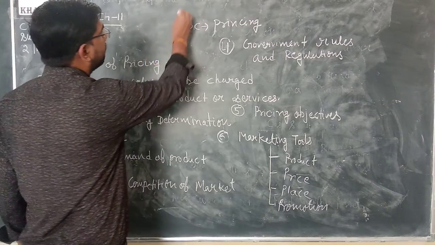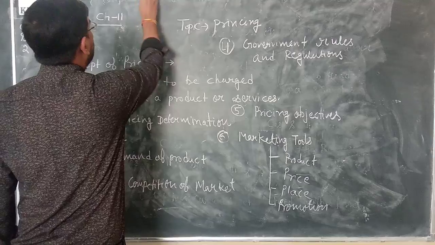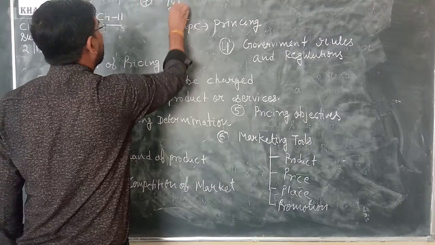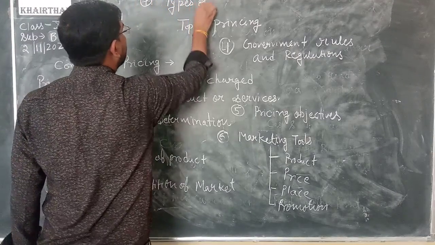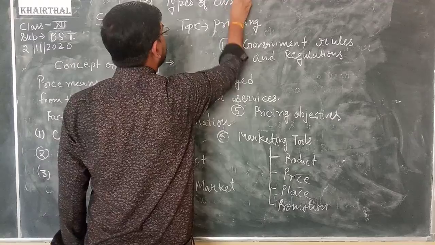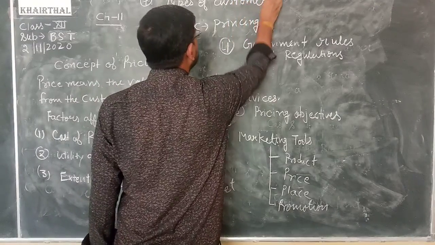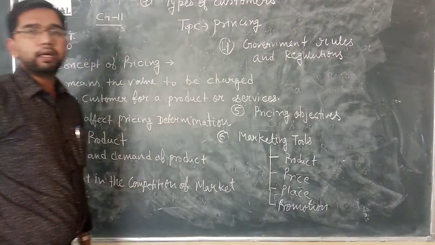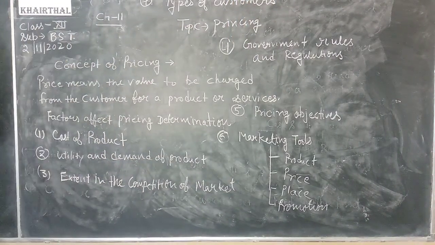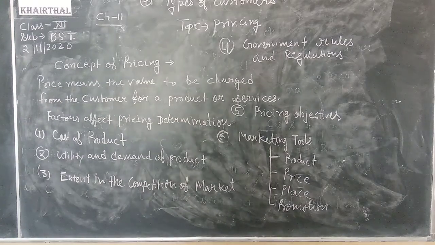Okay. Next point, types of customers. Point number 7, types of customers. So different types of customers are available in the market, with different demands regarding products. Okay. So these seven points are the factors affecting pricing determination.